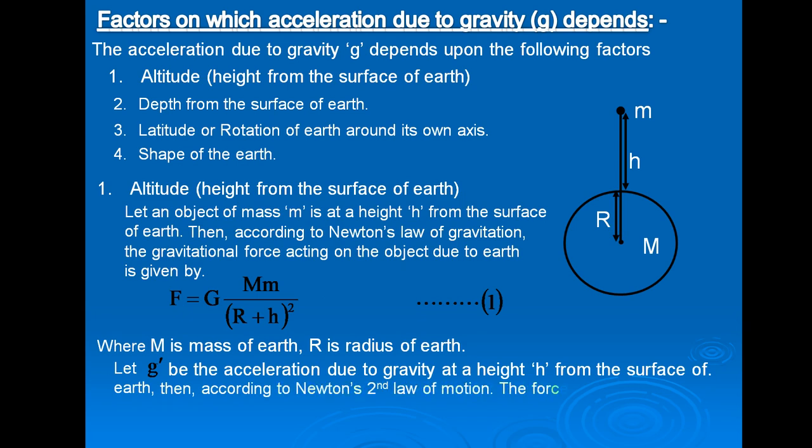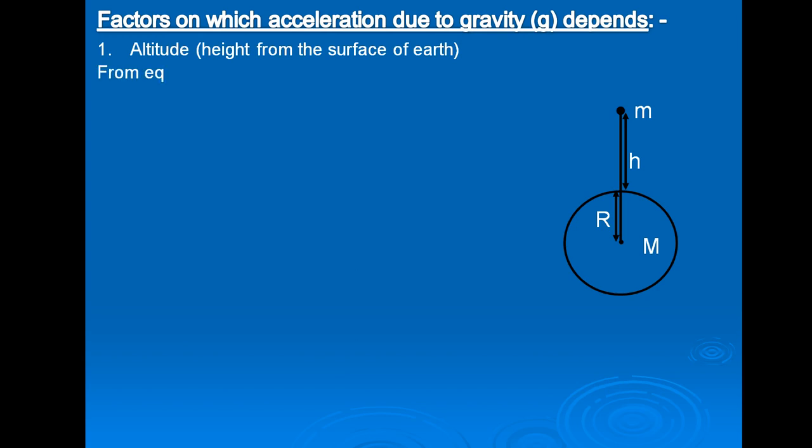Then according to Newton's second law of motion, the force acting on the object is given by F is equal to m g dash. Put this as equation number 2. From equation 1 and equation 2, we get m g dash is equal to capital G small m into capital M upon (R plus h) whole square.